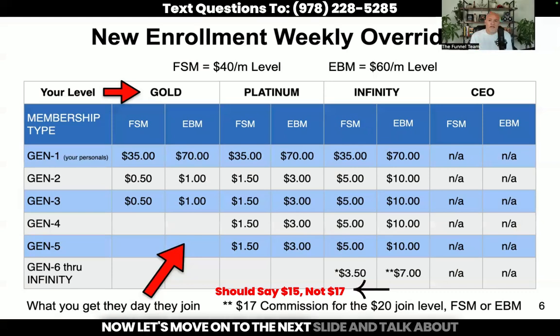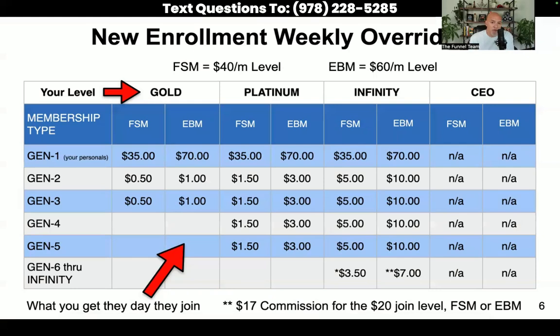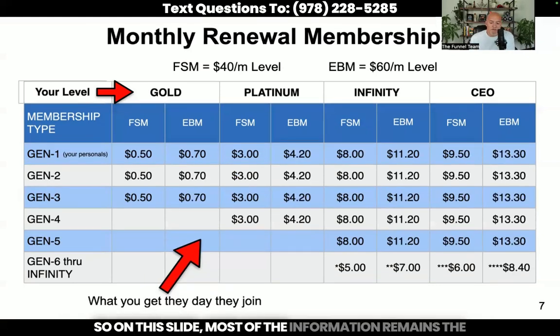Now, let's move on to the next slide and talk about what you get every single month when these people renew. On this slide, most of the information remains the same, except the numbers change around a little bit. So again, if I'm an Infinity and I sponsor Catherine, the next month when Catherine goes to renew, she's renewing at the $60 level because she's an EBM.